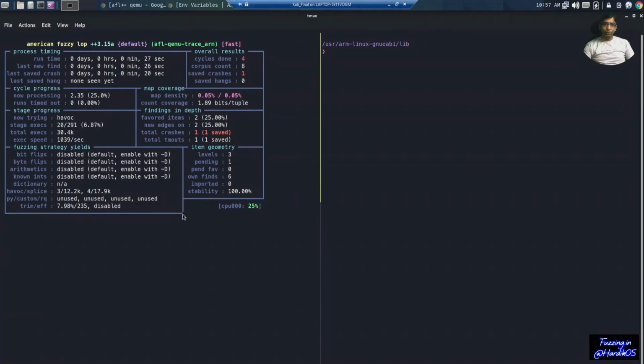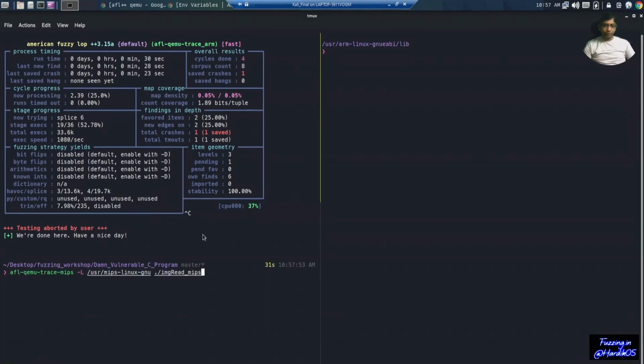And now I'm going to cancel the fuzzing and we will try to replicate the crash. So again, we need to use afl-qemu-trace and then we can provide our input file which is causing the crash over here. We will try to see if it crashes or not.